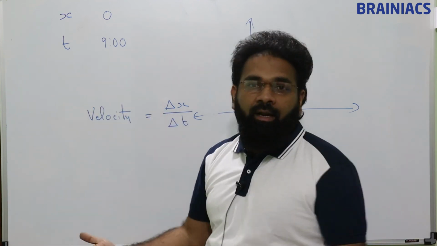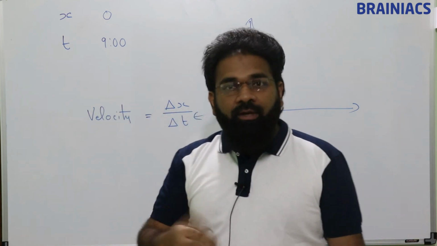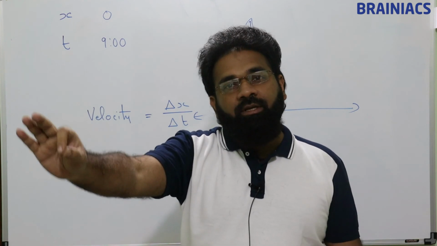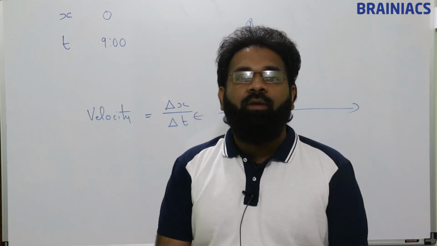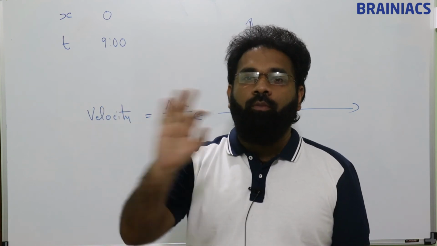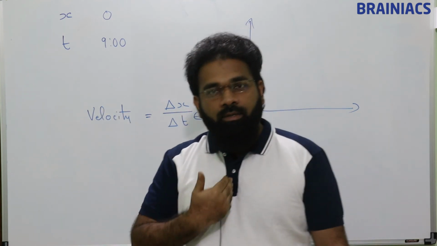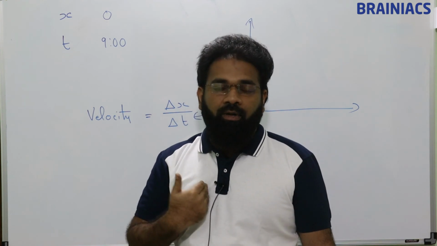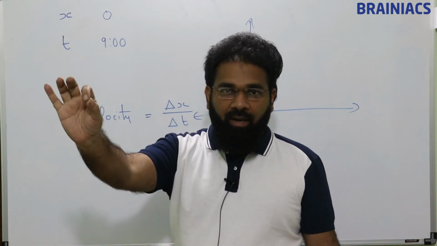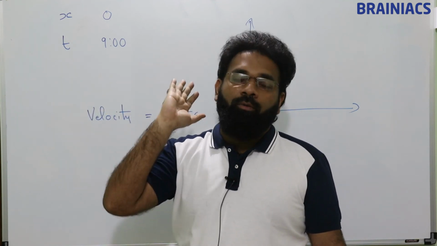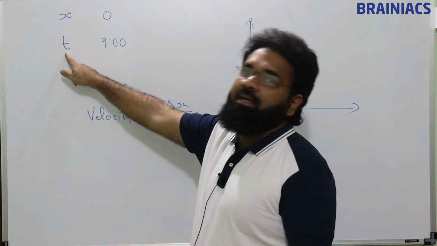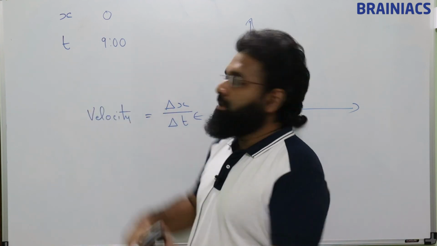Why have I taken 9 o'clock? The observer decided to look at the object at 9 o'clock. It can be 8 o'clock also, if the observer started looking at the object. For example, I am observing Vimal. I started observing Vimal at 9 o'clock, so time t I have taken as 9 o'clock.